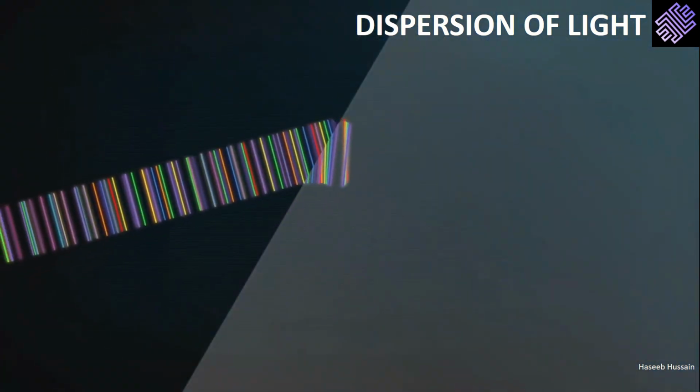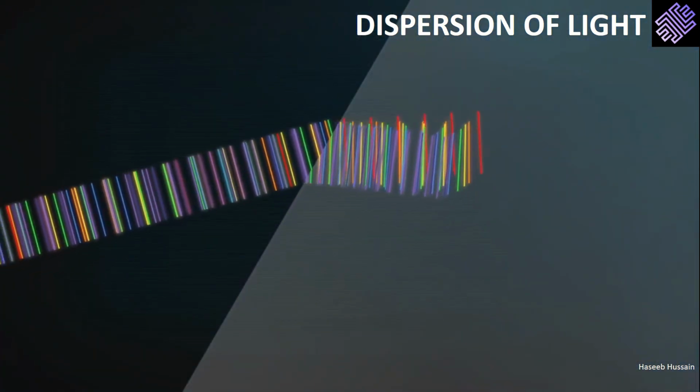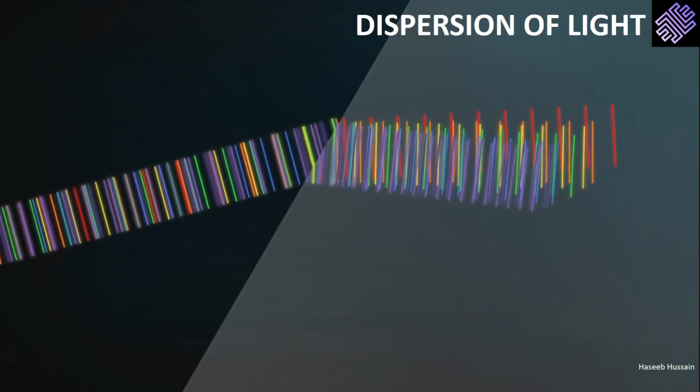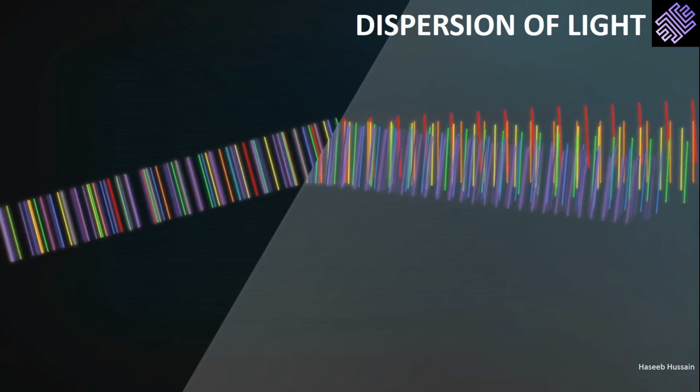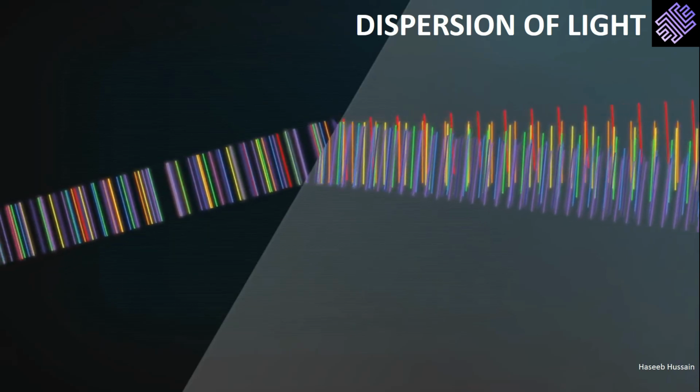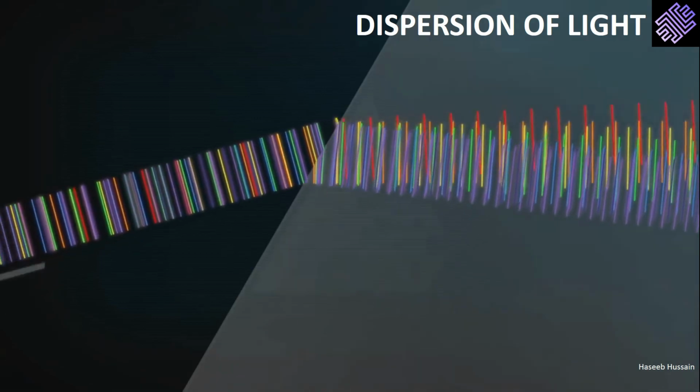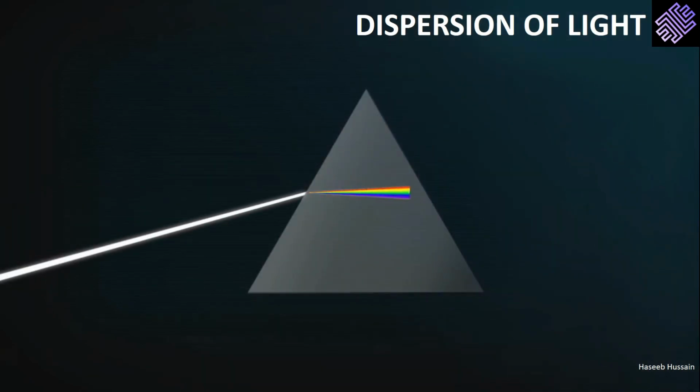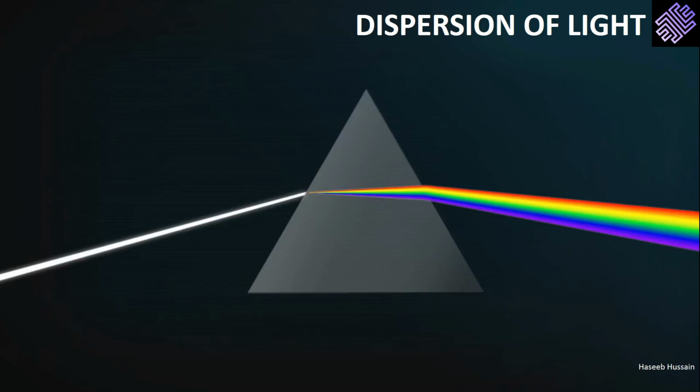So it's a combination of light hitting glass at an angle and different wavelengths interacting with the electrons in glass in different amounts due to varying frequency that we see white light splitting up into a spectrum of colors. This is known as dispersion of light.